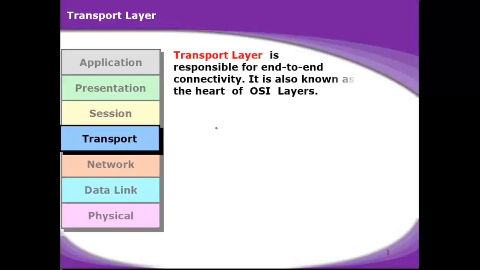The transport layer is responsible for end-to-end connectivity. End-to-end means that for the data being sent, a delivery has to be there. The transport layer uses a concept of sequence numbers and acknowledgements for reliable communication. For example, if you lose some data in transmission, because of the acknowledgements being used, that data is going to be retransmitted by the transport layer, and this is called error correction when your data is lost. It is also known as the heart of the OSI layers.